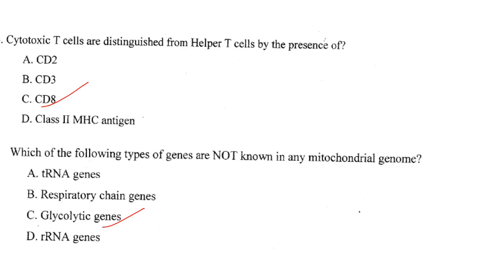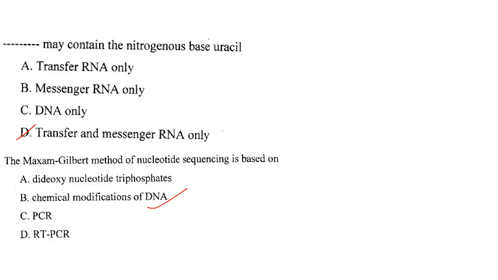Cytotoxic T cells are distinguished from helper T cells by the presence of CD8. Answer is option C. Then which of the following types of genes are not known in any mitochondrial genome? That is glycolytic genes. Glycolysis takes place in the cytoplasm. A similar question was asked in previous years. I don't know which question paper, but it was asked.